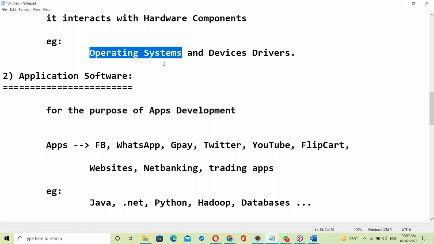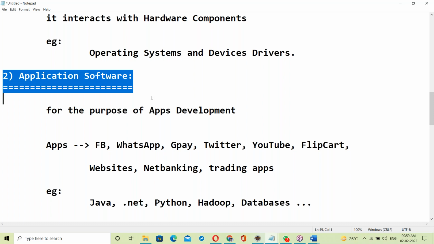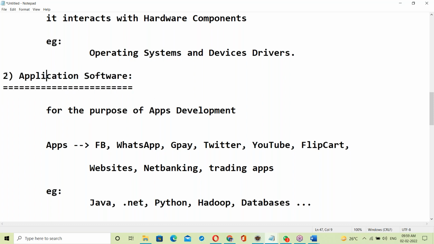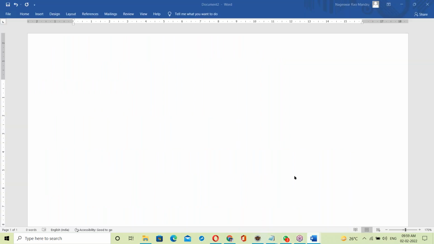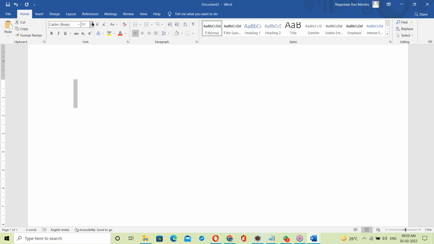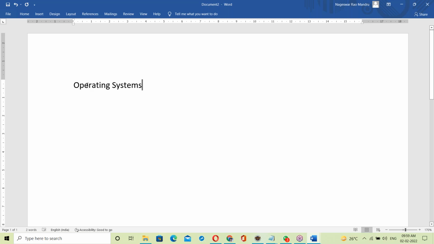Now let us see about OS. Java is application software, but before going to application software, let us see something about the operating system. Some questions for you guys.